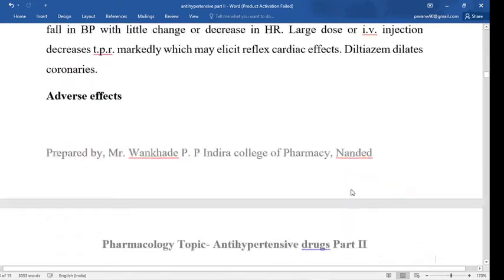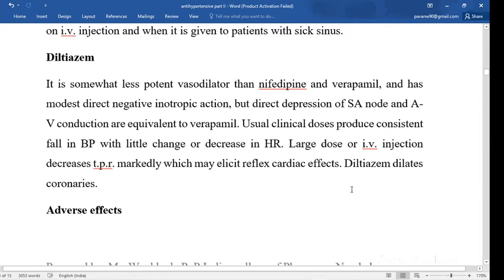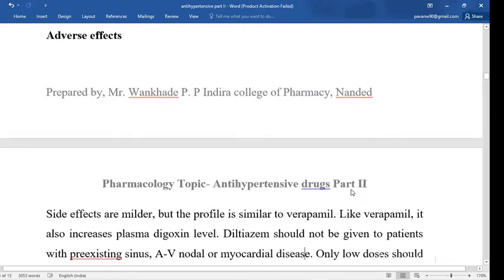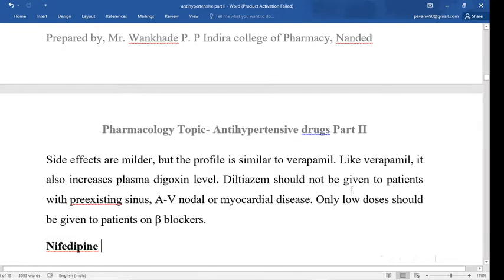Now we will see the second drug, it is diltiazem. Diltiazem is a less potent vasodilator than nifedipine and verapamil, with modest direct negative inotropic action, but direct depression of SA node and AV conduction are equivalent to verapamil. Adverse effects are milder. Like verapamil, it also increases plasma digoxin level. It should not be given to patients with pre-existing sinus, AV nodal or myocardial diseases.